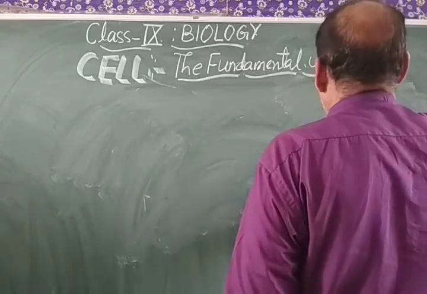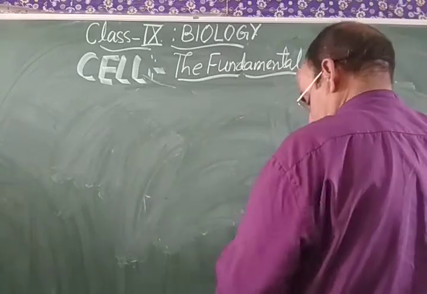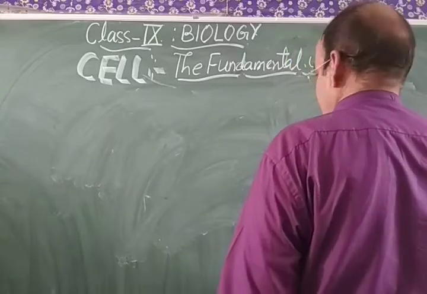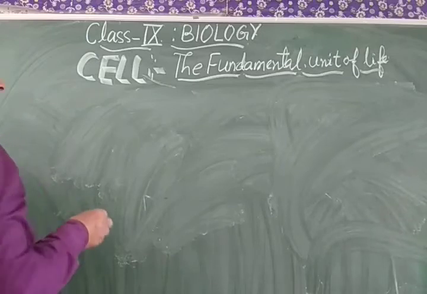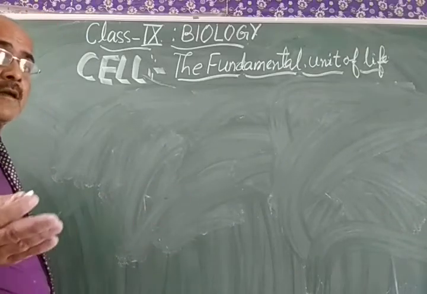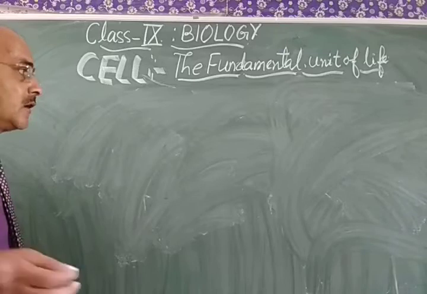And now, what is the cell theory? Let us see. The cell theory was proposed by Schleiden and Schwann.